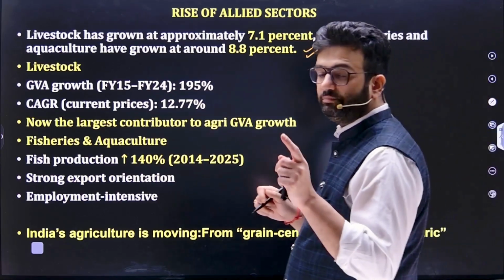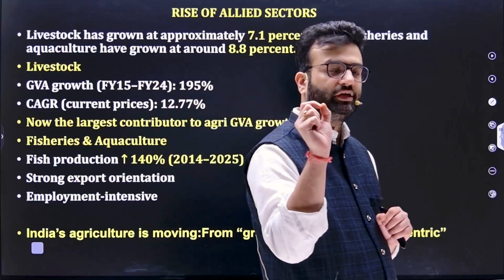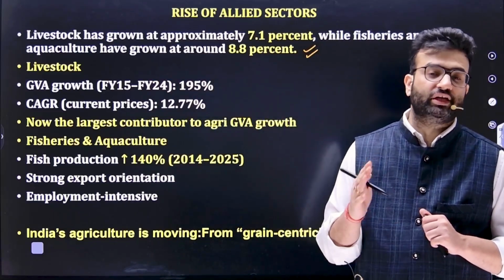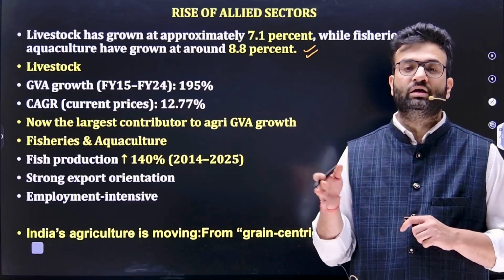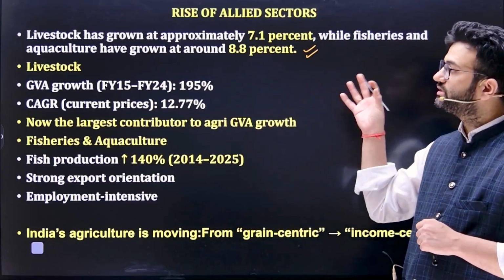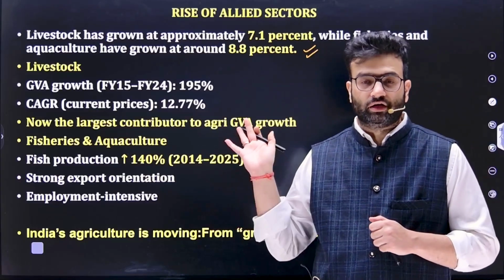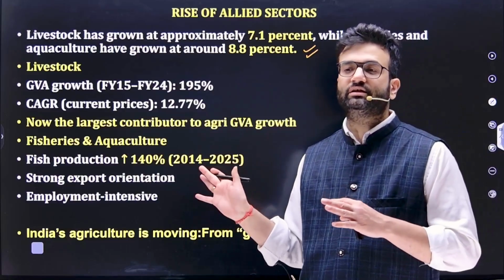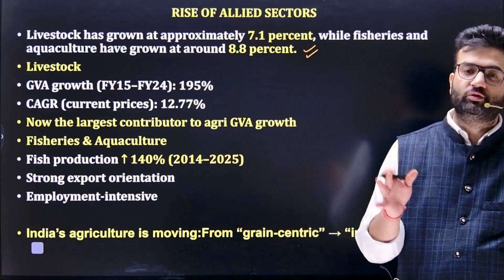And this animal rearing part is very important because in Mains Paper 3, there is a specific topic, economics of animal rearing. In the fishery sector, there is the Pradhan Mantri Matsya Sampada Yojana. Apart from that, the government focuses a lot on the fishery sector because many people depend on it. This sector supports a lot of employment opportunities as well as promoting food security.